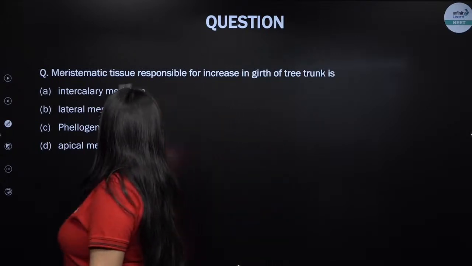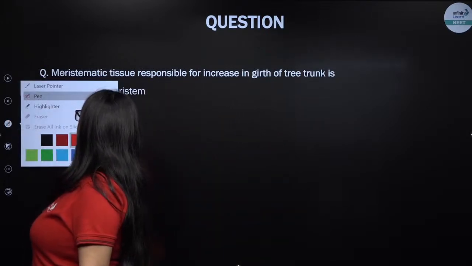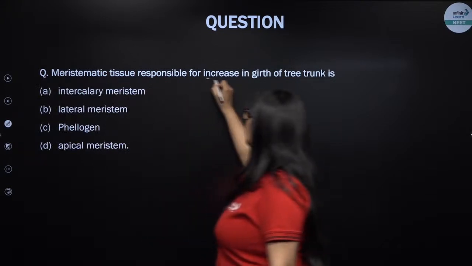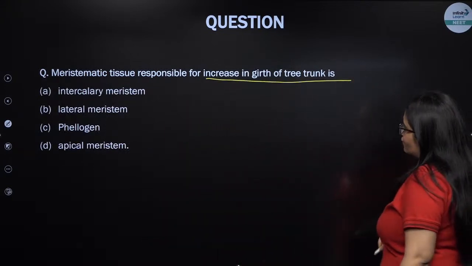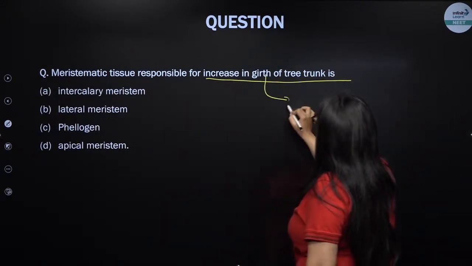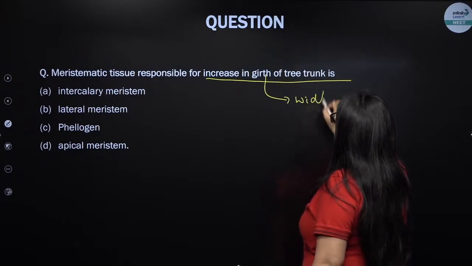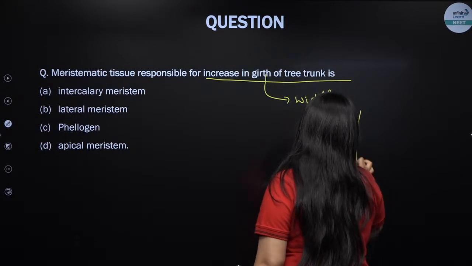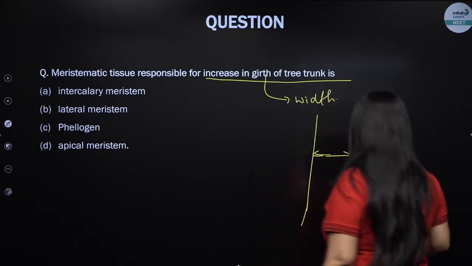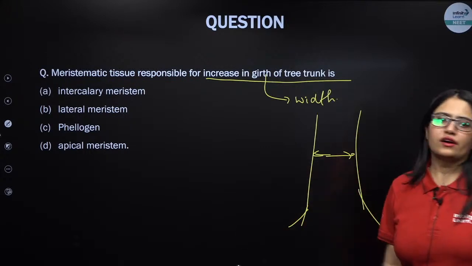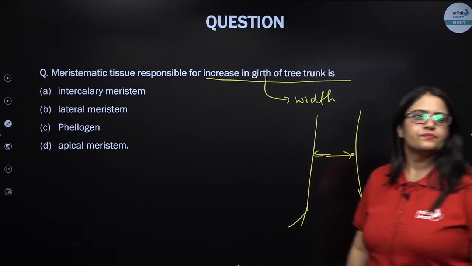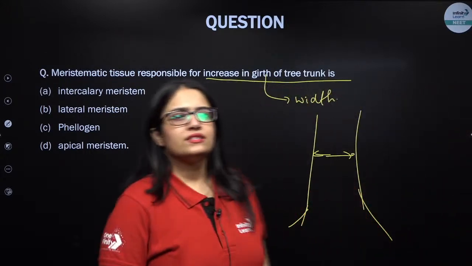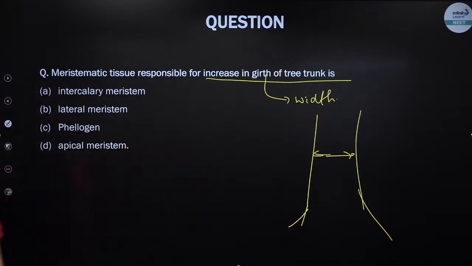Which meristematic tissue is responsible for increasing the girth of the tree trunk? So what is the girth? Girth is the width, right? So which of the following meristems is responsible for increasing the width of the tree trunk? Can you tell me which one this is? Hello Gyaneshwar, very warm welcome to this session, my dear. So everyone, give it a try.